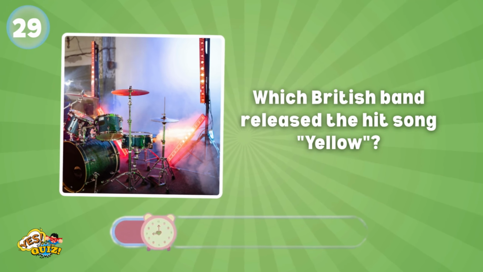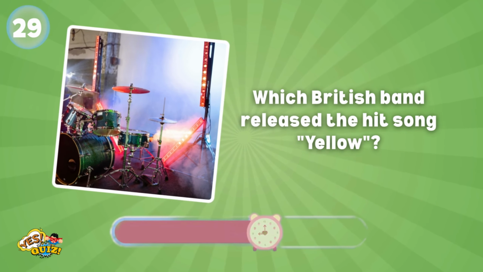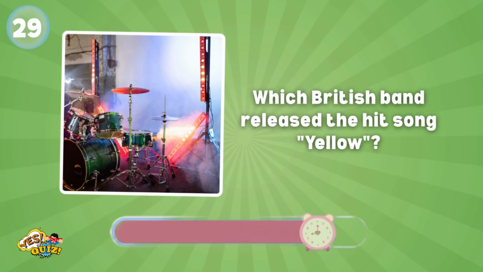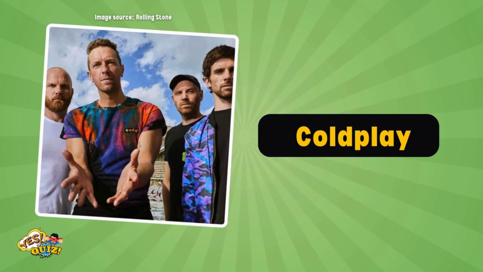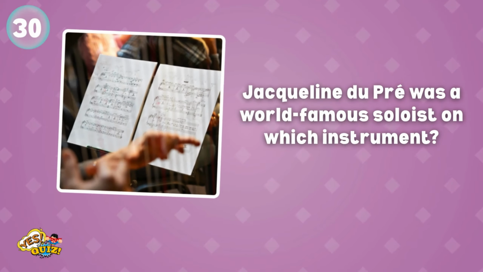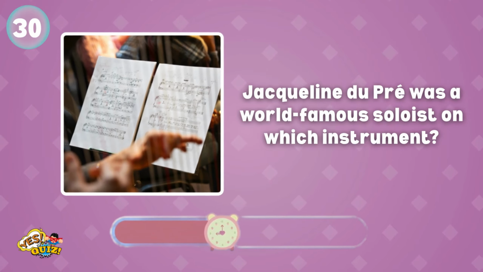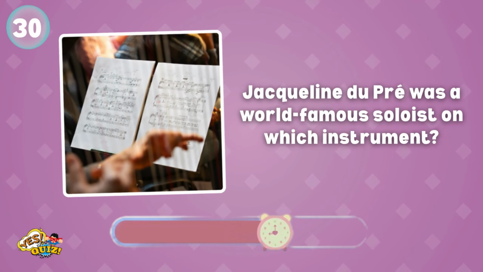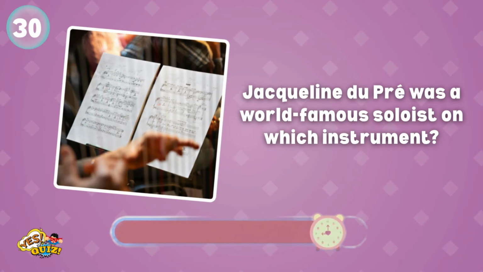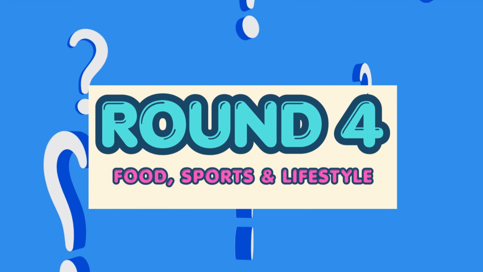Which British band released the hit song Yellow? Aha! It's Coldplay. Do you love their songs? Jacqueline du Pré was a world-famous soloist in which instrument? It's the cello. Are you playing the quiz? Let's get ready for round 4.